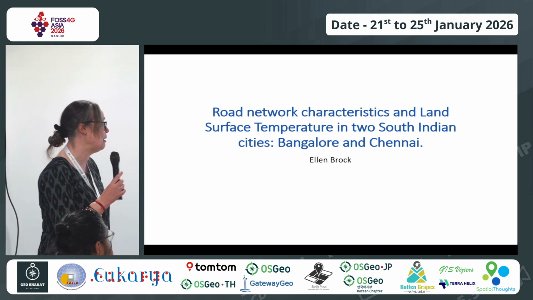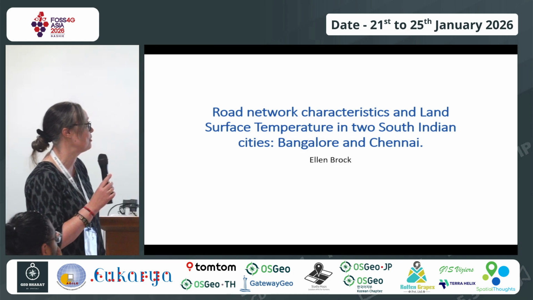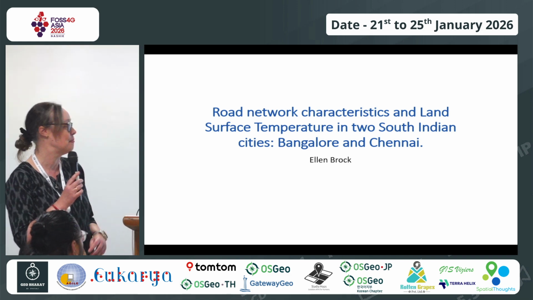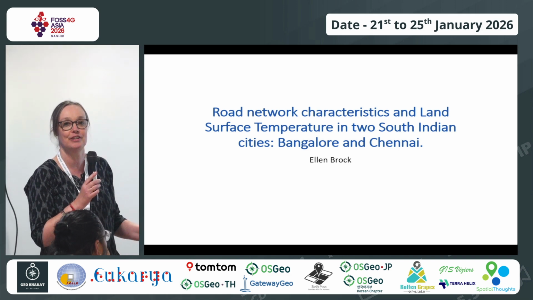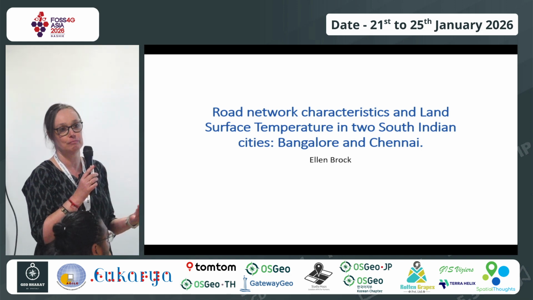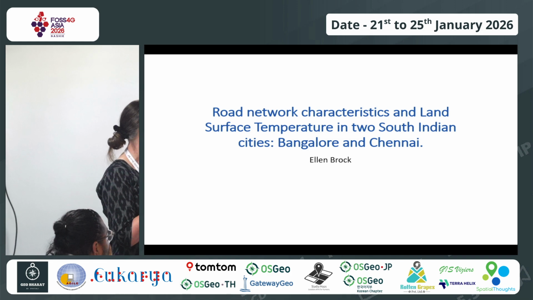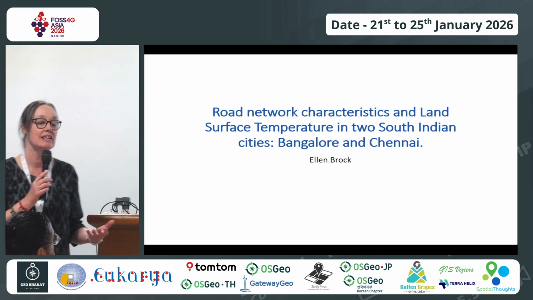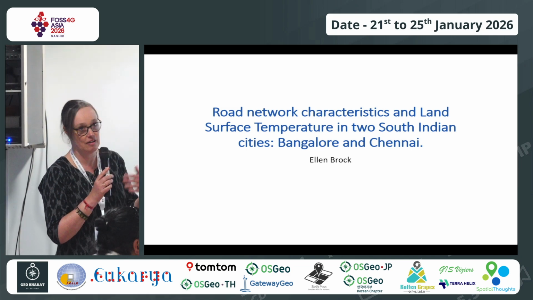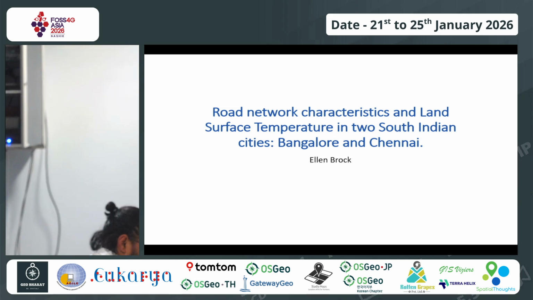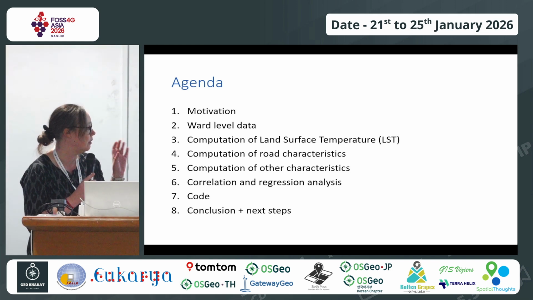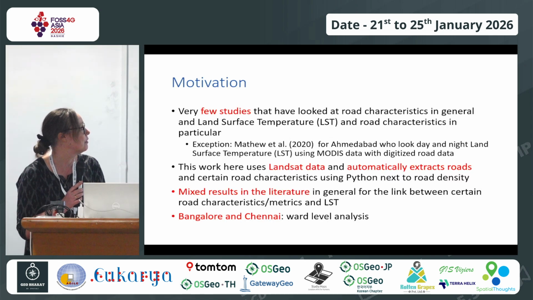So this work is about road network characteristics and land surface temperature in two South Indian cities. Bangalore is the city where I live, and a topic which we all like to talk about is the traffic and the roads, because we spend a lot of time on them. And since this is Python-based, the idea is to automate it, so once you do it for one city, you can try it for another city. This is briefly what I will cover. I'll not go into detail.